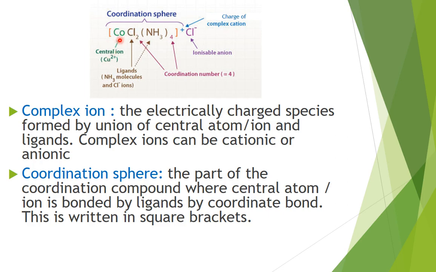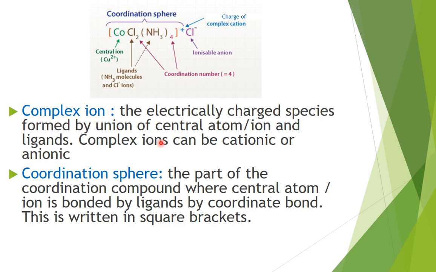Co is the central metal atom or ion. These Cl or NH3, these are ligands. And this complete entity enclosed in square brackets is called the coordination entity. This is also called the coordination sphere.